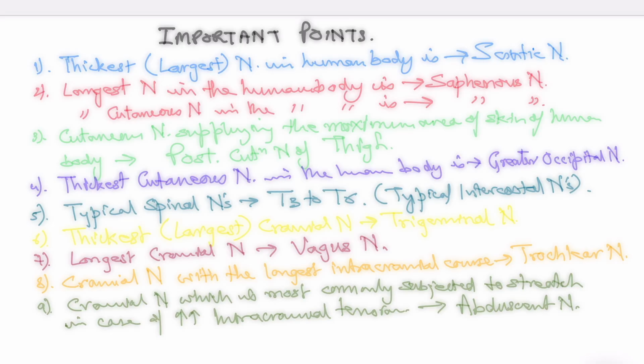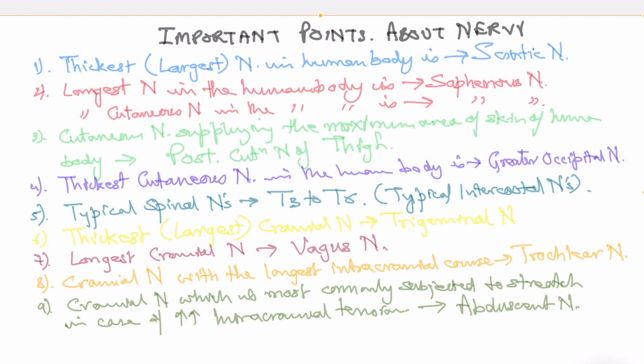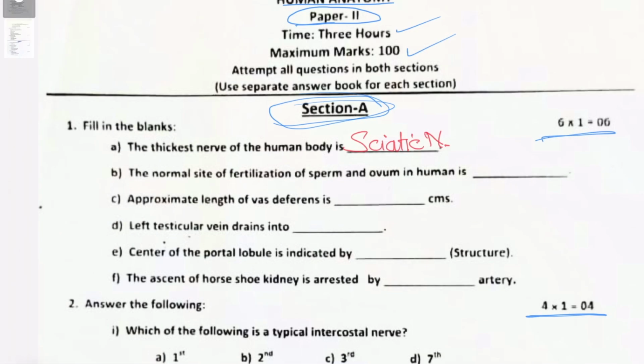So these were some important points about nerves, which can be asked like a single liner MCQ or a fill in the blanks in your future. Question number B: the normal site of fertilization of sperm and ovum in humans is. This is a vague question. In case you write fallopian tubes, then also you are correct and you should get full marks. What I presume, as a student of MBBS first year, you should write it as in the ampulla of fallopian tubes. There your answer will be more precise and more correct.